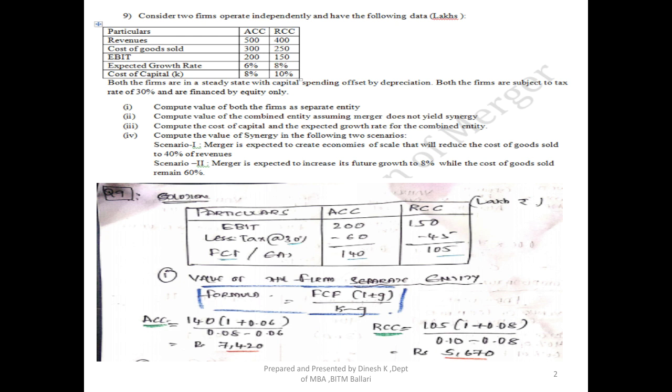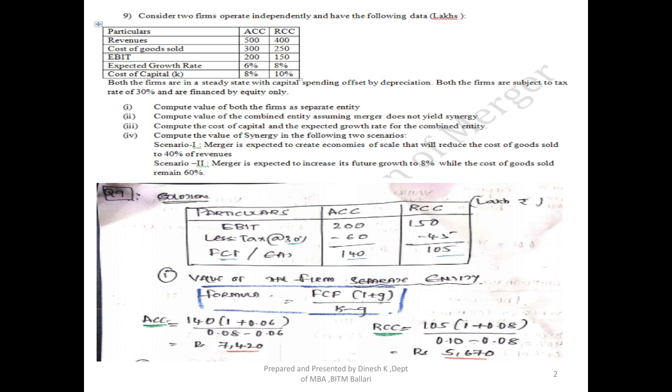Looking at these values, I need to calculate the value by using the discounted cash flow method. I will use the formula: value equals future cash flow, open the bracket, 1 plus g, divided by r minus g. So for ACC, the future cash flow is 140, open the bracket, 1 plus the growth rate, which is given as 6%, so 1 plus 0.06, divided by 0.08 minus 0.06.